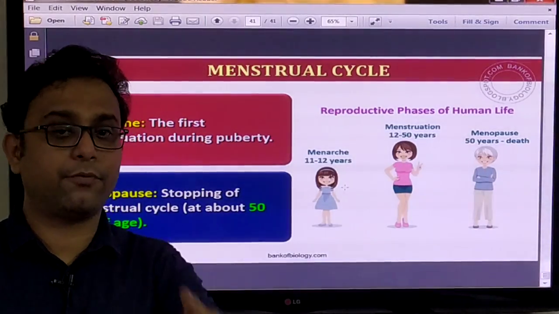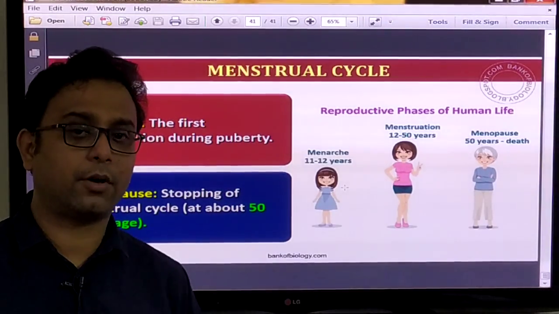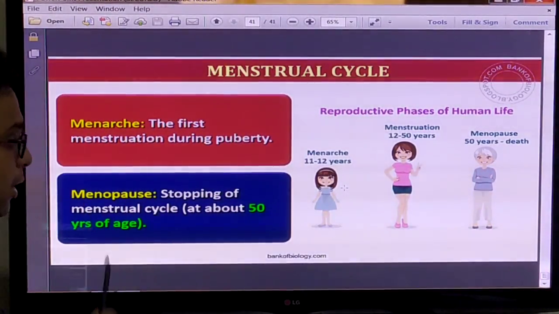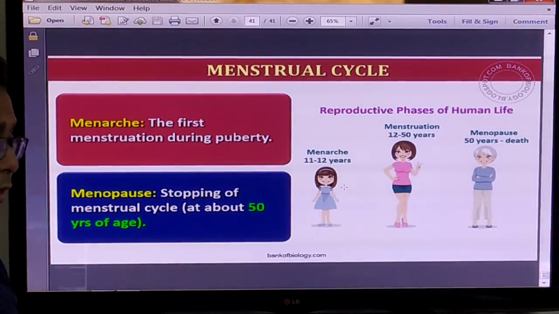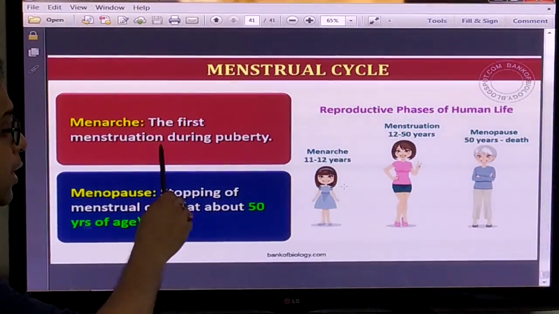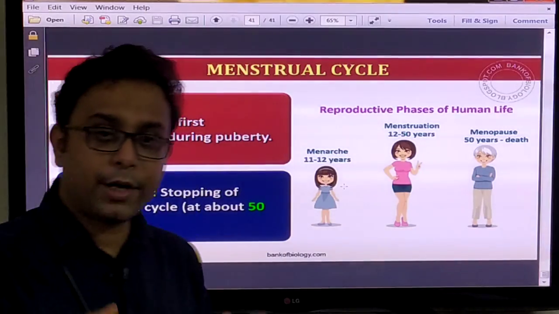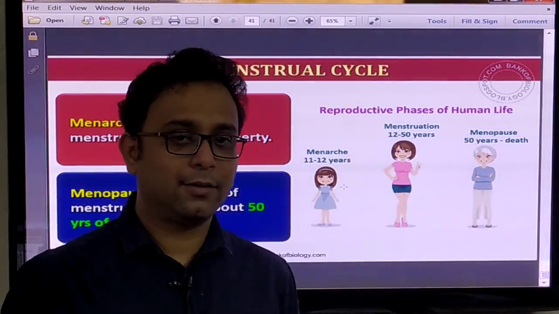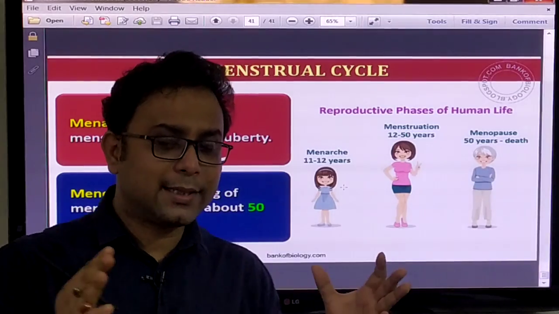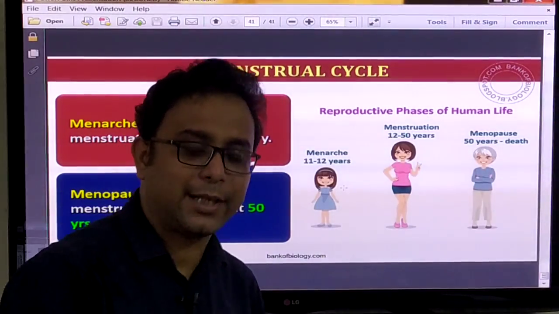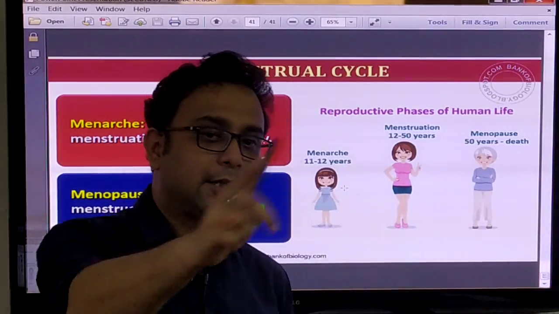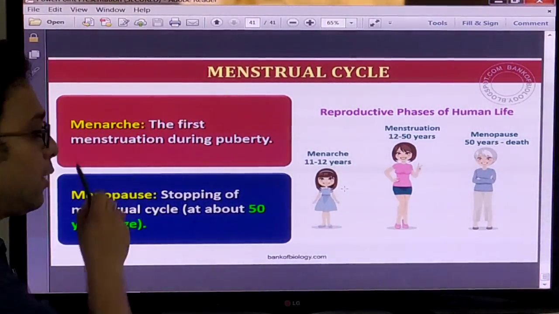So two important pieces of information are there. This is very important for your class. One is the menarche, another one is the menopause. Menarche means the first menstruation during puberty, when a female attains puberty. Puberty means sexual maturity. When they attain sexual maturity, at that time the first menstruation starts, and it is called menarche.